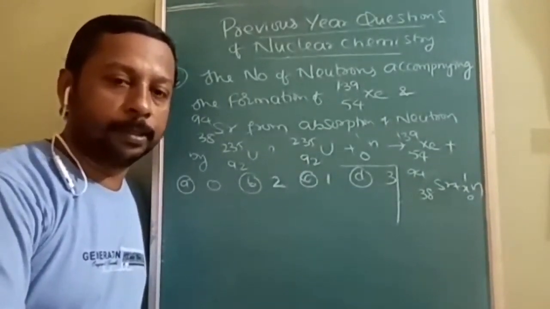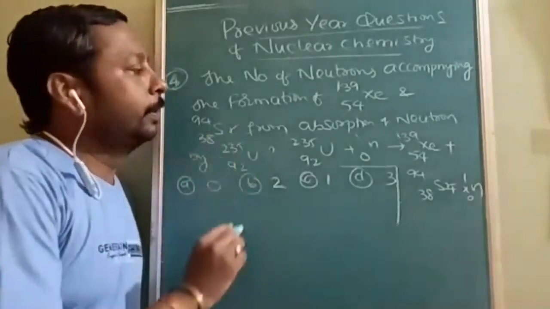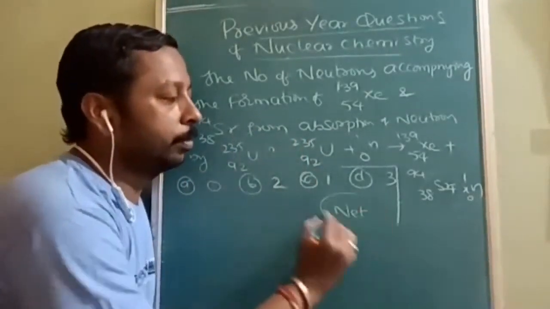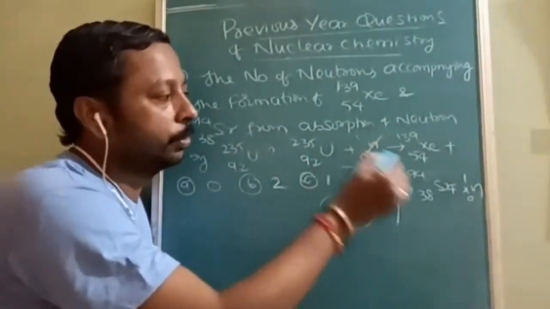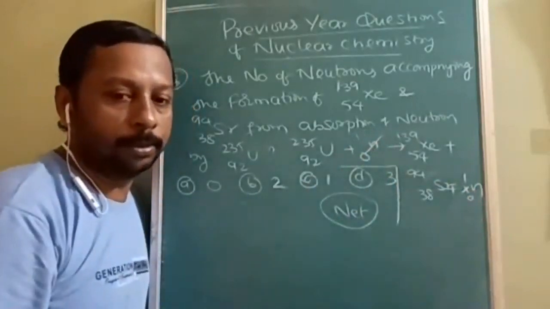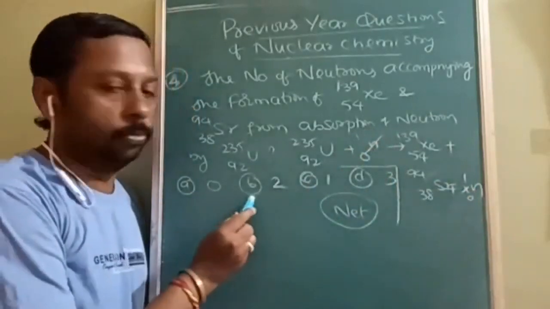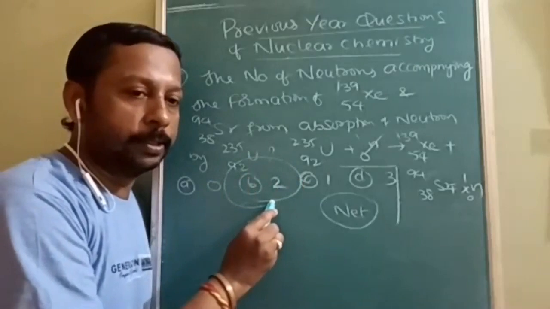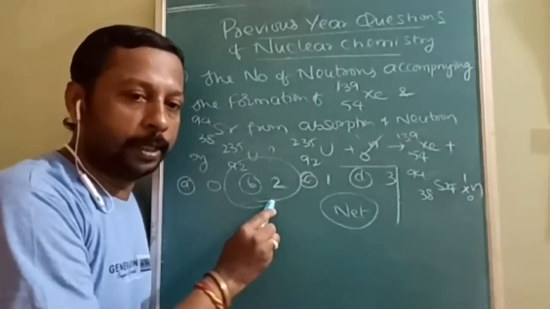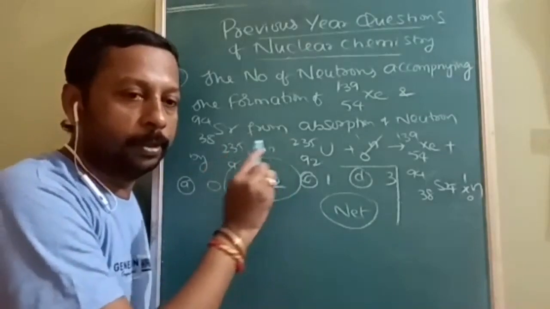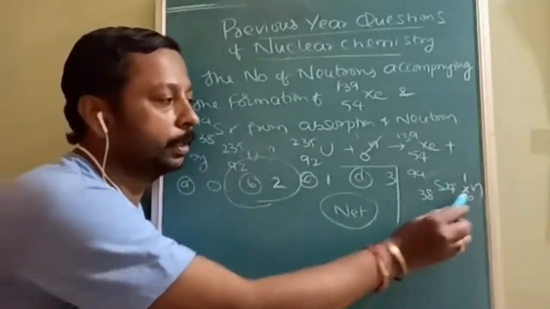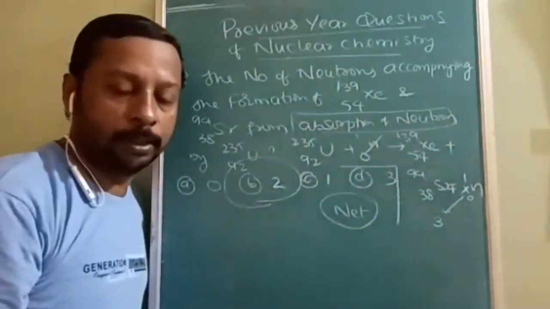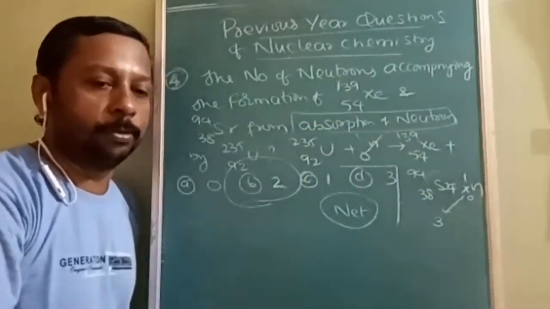There is a difference. See here, if there is the phrase net number of neutrons emitted, then this neutron will be cancelled by this one, so the answer will be 2. After balancing, with 3 neutrons on the right side, one neutron on the left side will get cancelled. If there is no such phrase, or if the question is like this, then the answer will be 3. The question is about absorption of neutron. Is it understood?